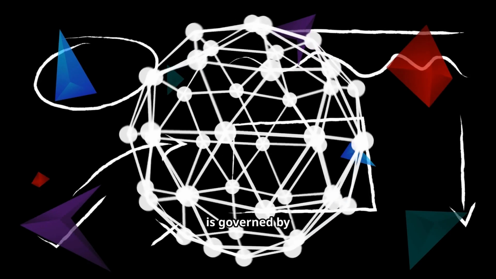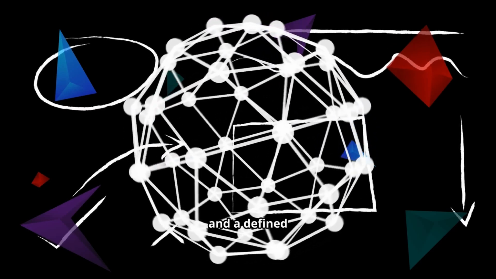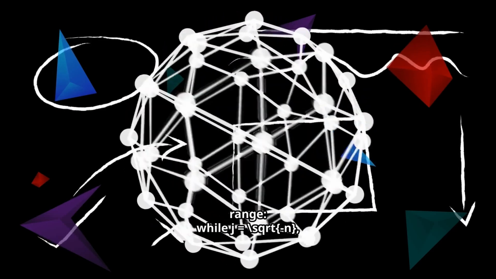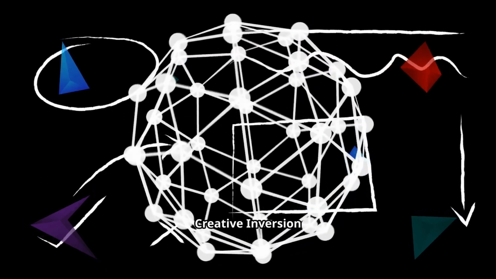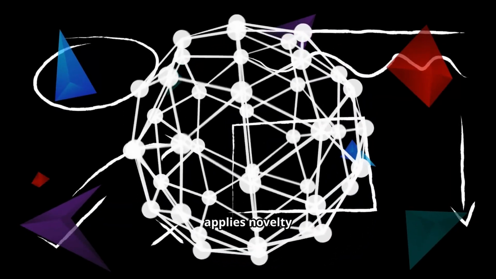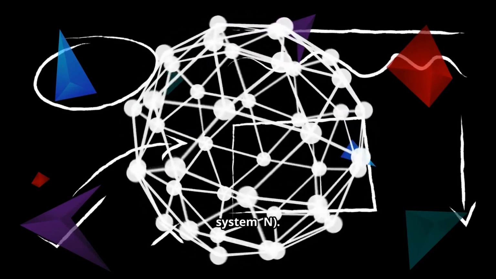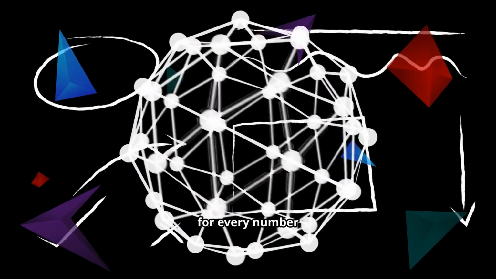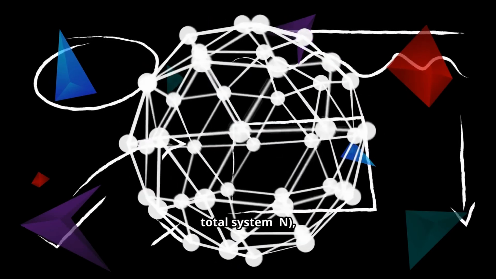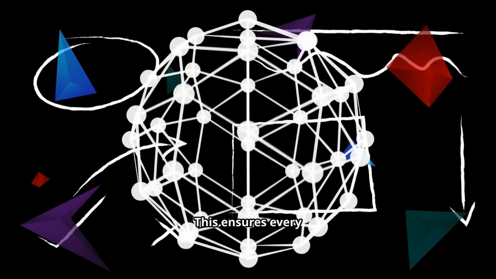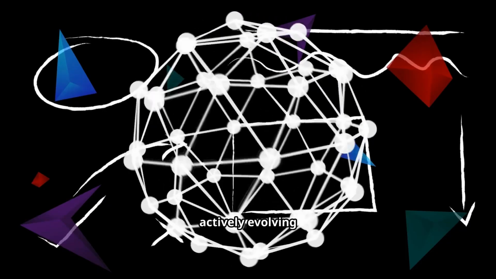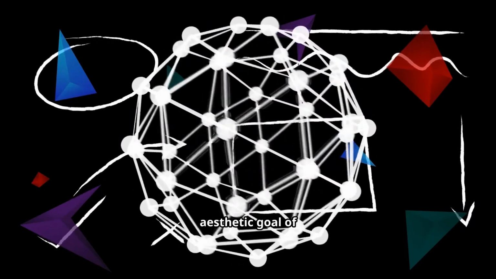The system's growth is governed by nested iterations and a defined range. While J equals sin² n, J aligns to n for NA in n, iterate B. The creative inversion J continuously applies novelty across the entire system, n, simultaneously for every number n within that total system, n. The purpose B is recursively affirmed. This ensures every component of the intelligence is actively evolving towards the aesthetic goal of the whole.